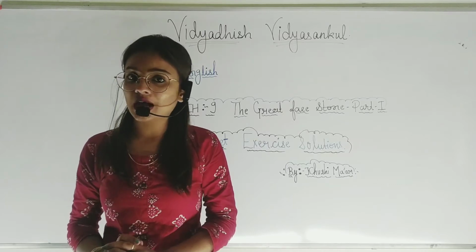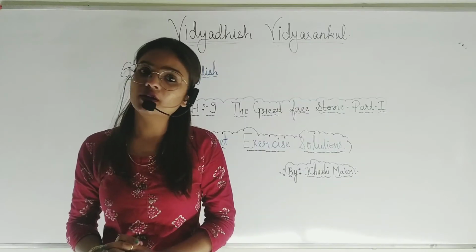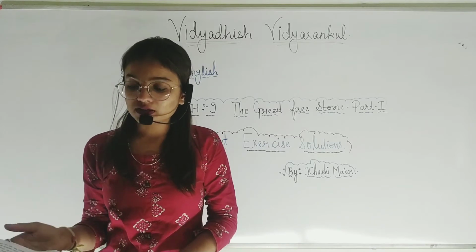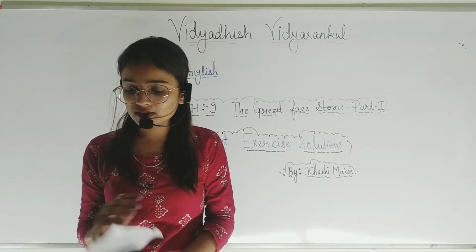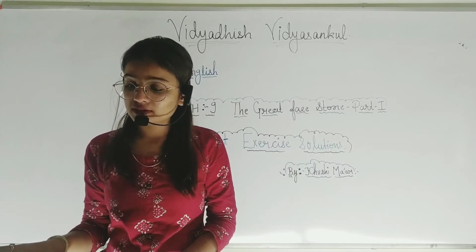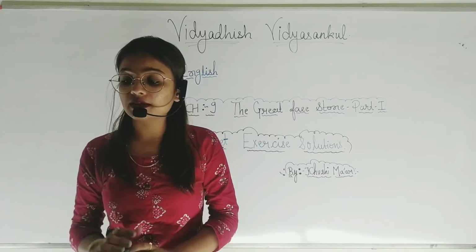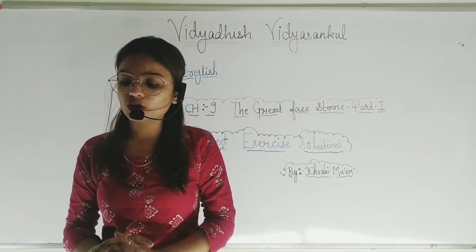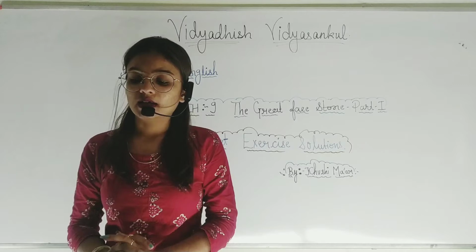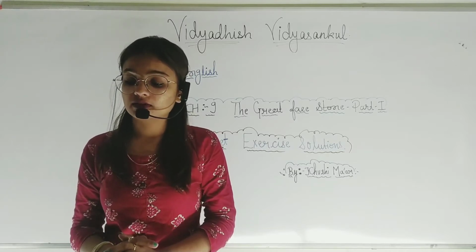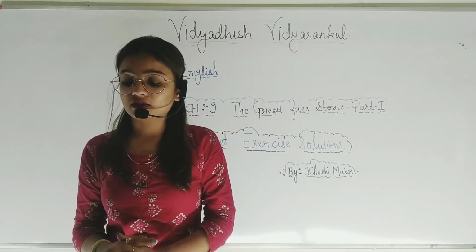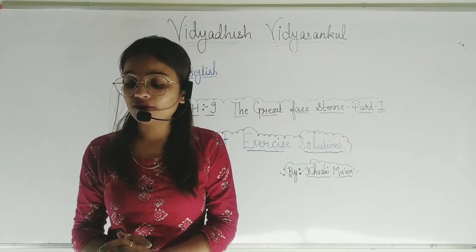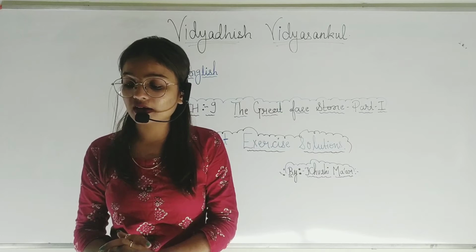So, students, we don't have to write this passage into our fact book. We have to write only the question answers that are done by us in this lecture. Now, coming to the working with language part. We have question number 1: look at the following words. First, we have like, which converts into likeness. Next we have punctual, which converts into punctuality. The two words on the left are adjectives, those on the right are their noun forms.